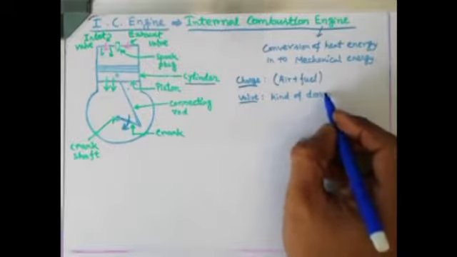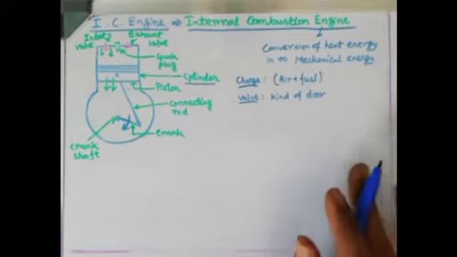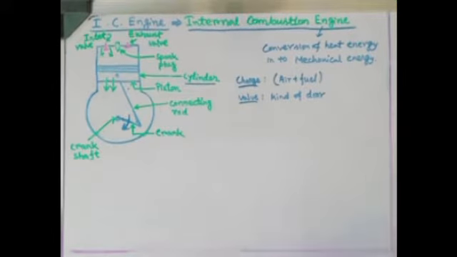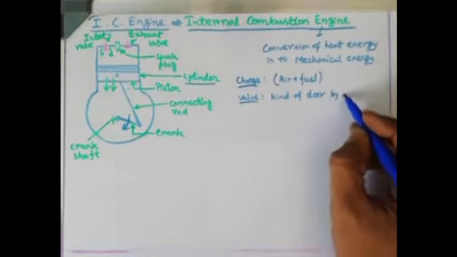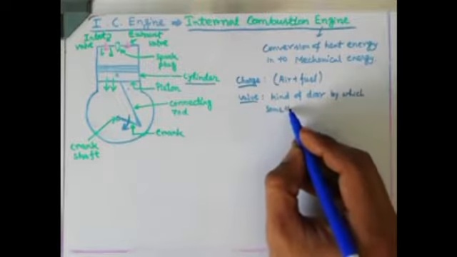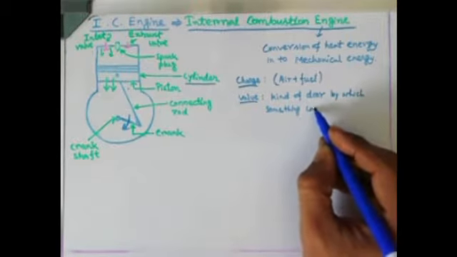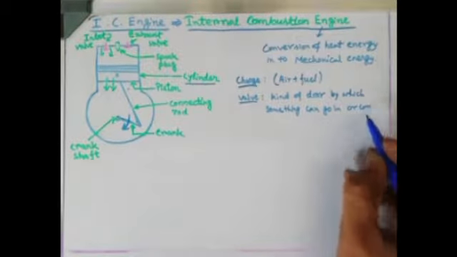In easy words, I am going to clarify those things. I think it will be very crystal clear to you after hearing all of this. A valve is a kind of door by which something can go in, or can come out.